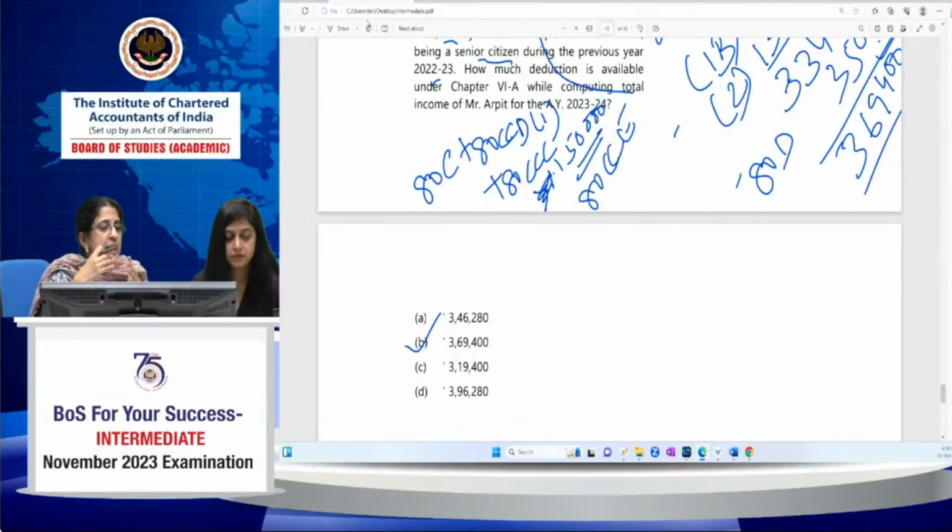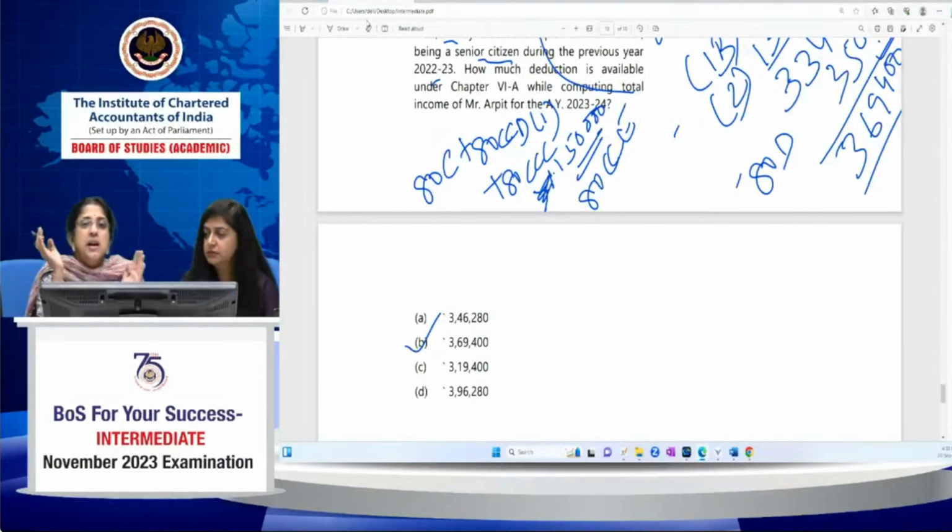It's the way you bifurcate. 10% of salary is allowed under 80CCD(1) as employee contribution. 10% of salary is allowed in 80CCD(2) by way of employer contribution. Under 1B there's an additional 50,000, which we must always fully exhaust because that is not subject to the limits under 80CCE. Once you exhaust that, the remaining amount will go to 80CCD(1), which is not even subject to this 10% of salary. It's an additional amount. Then over and above that, you have to see 80C and 80CCD(1), that you have to restrict to 1,50,000.